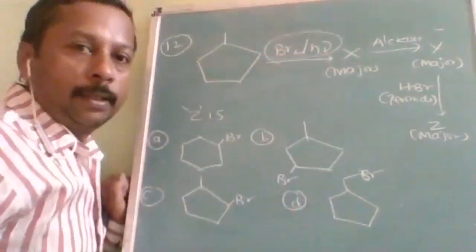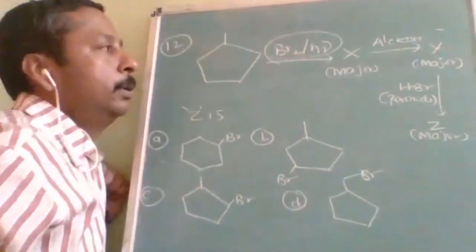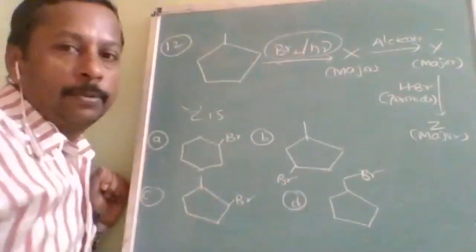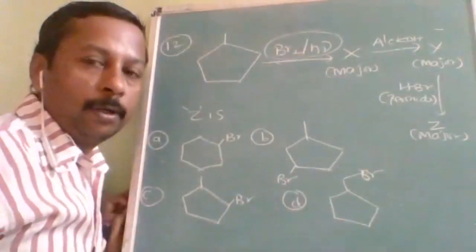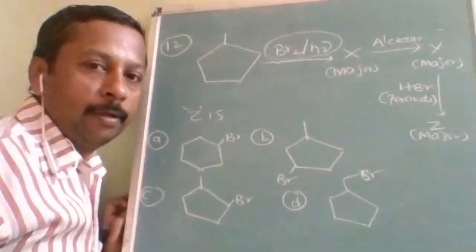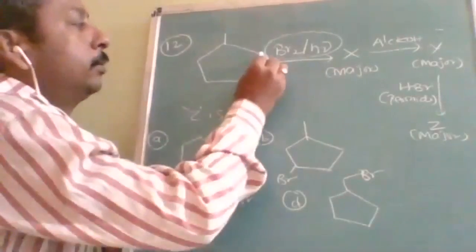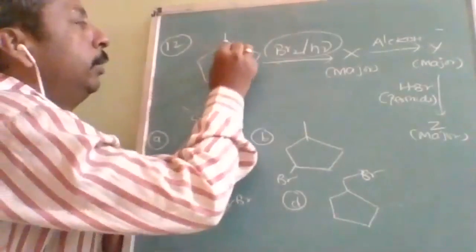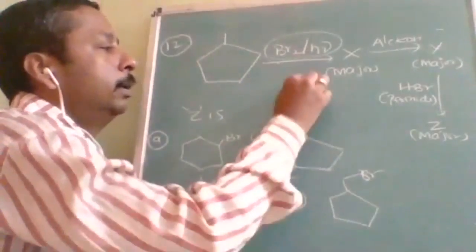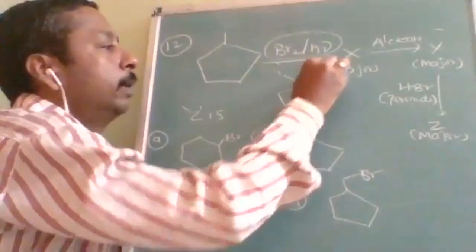Br2 over H nu means it is a free radical substitution. In free radical substitution, the major product will form at the place where the degree is maximum. This is 2 degree, 2 degree, 2 degree, 2 degree and 3 degree. So the substitution will be here, with one methyl group and one bromine.